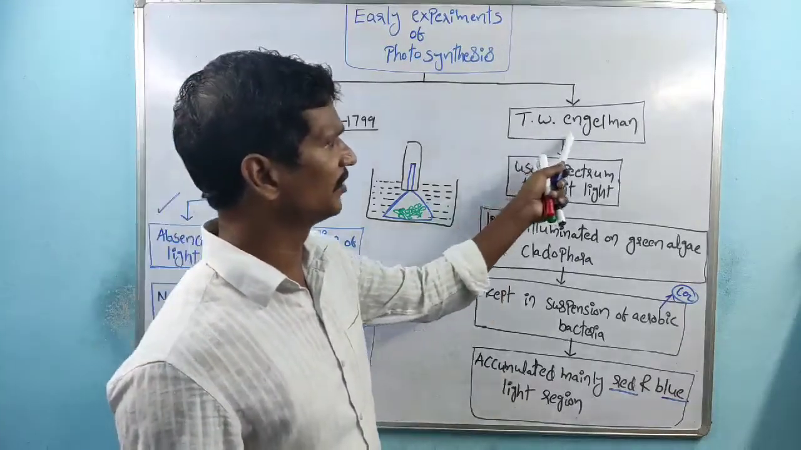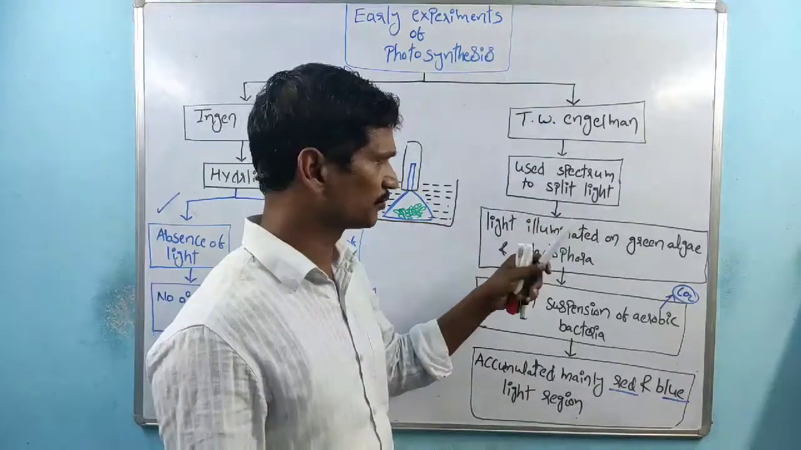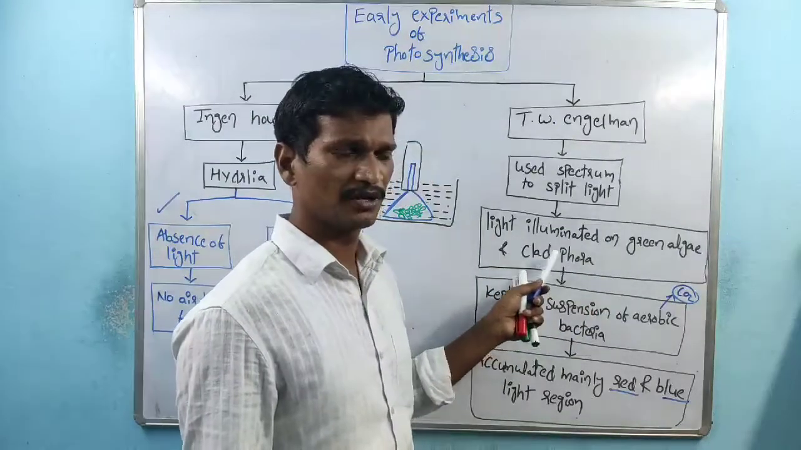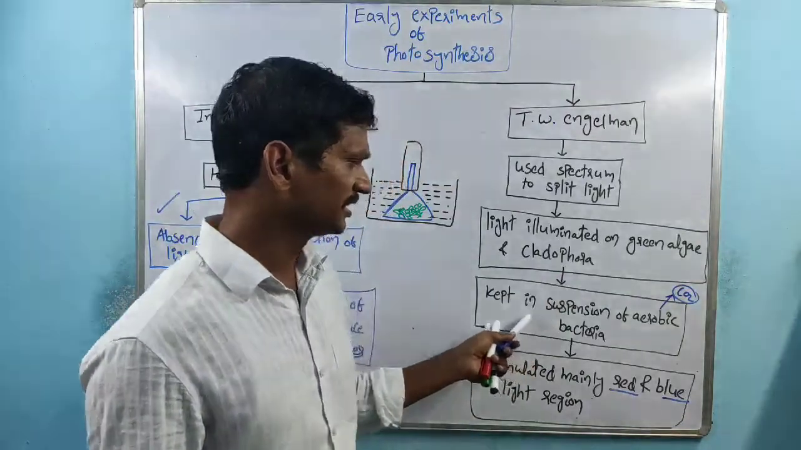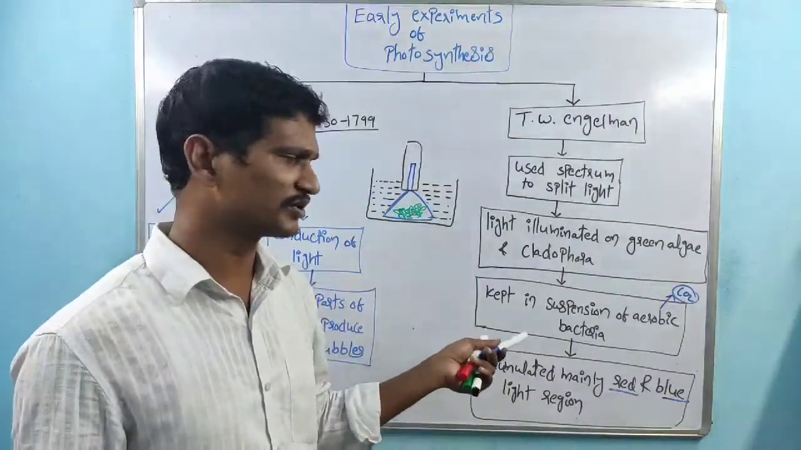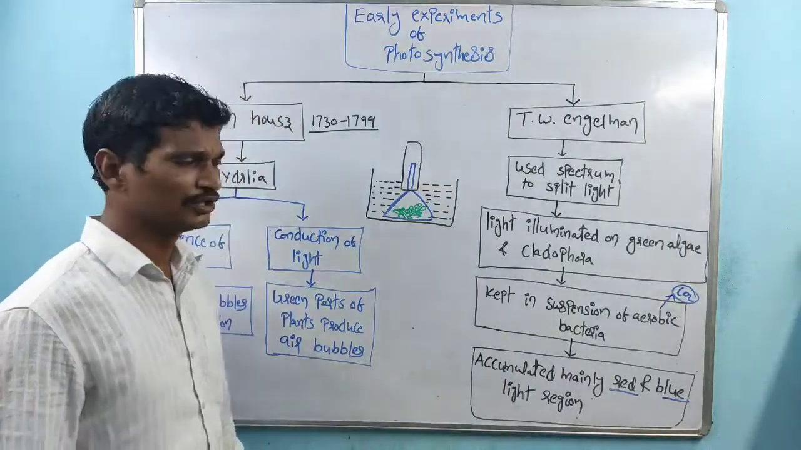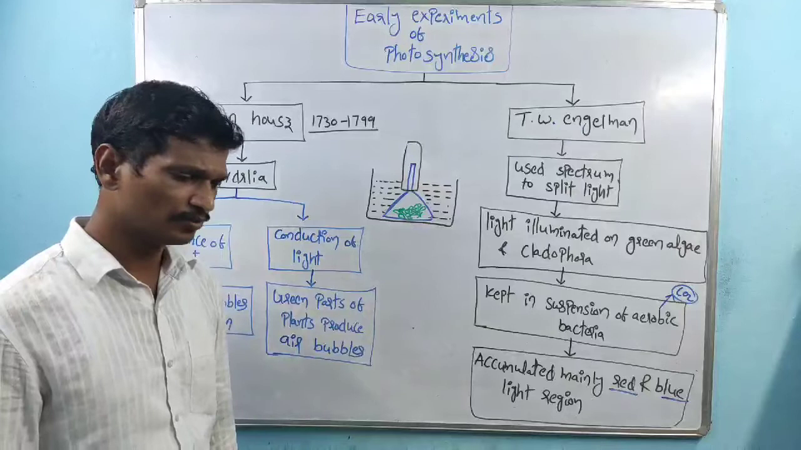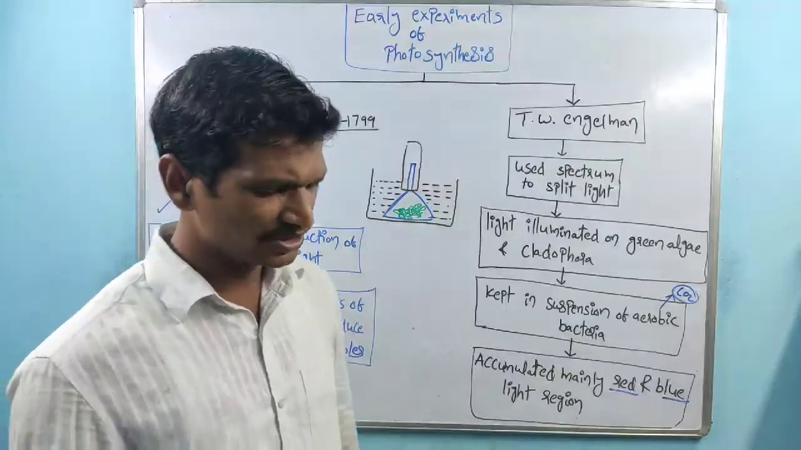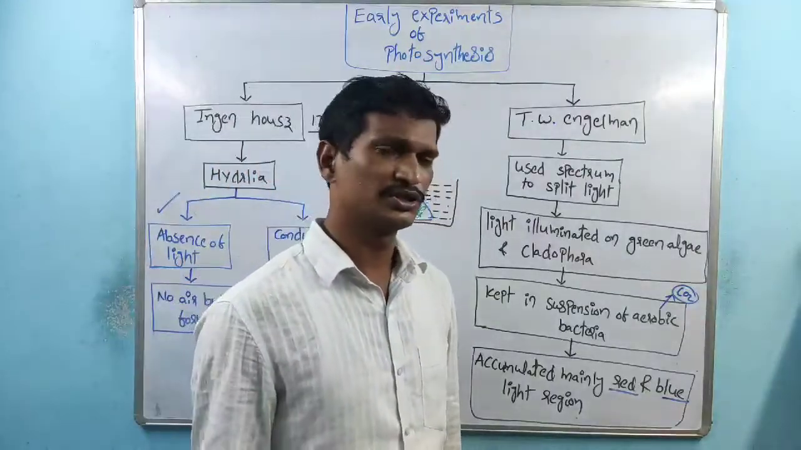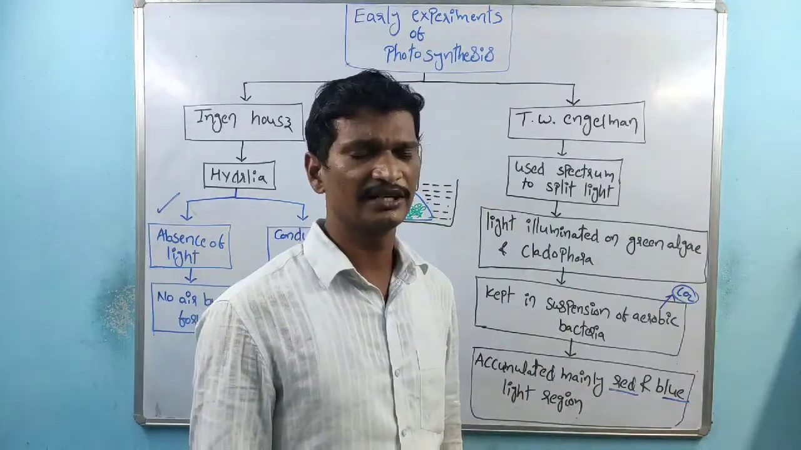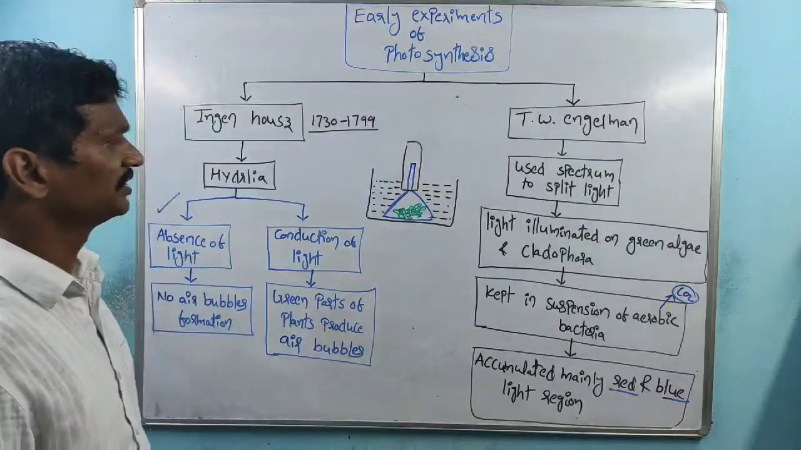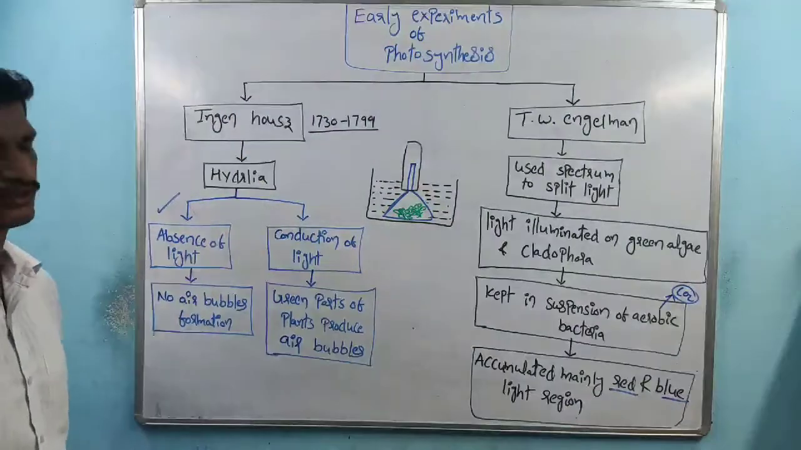So here Engelmann used the spectrum for the splitting process, with green algae and Cladophora. After the light illumination, it was kept in a suspension containing aerobic bacteria. The majority of these are accumulated within the red light and blue light regions. So that indicates that photosynthesis majorly occurs within the red light and blue light regions. That is about the Engelmann experiments. Next we will discuss the next two scientists.